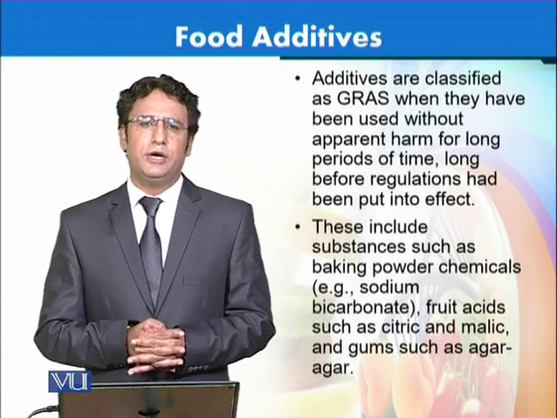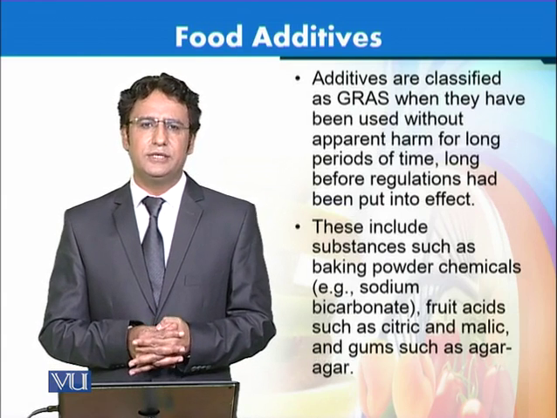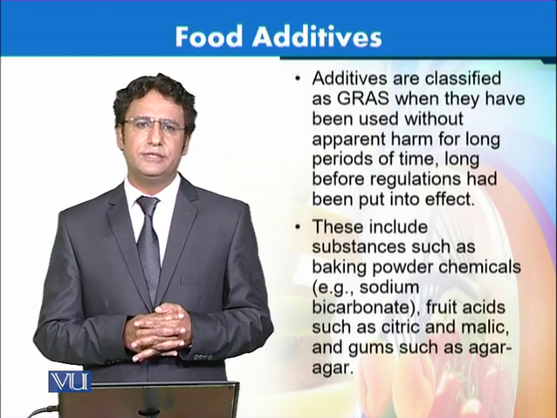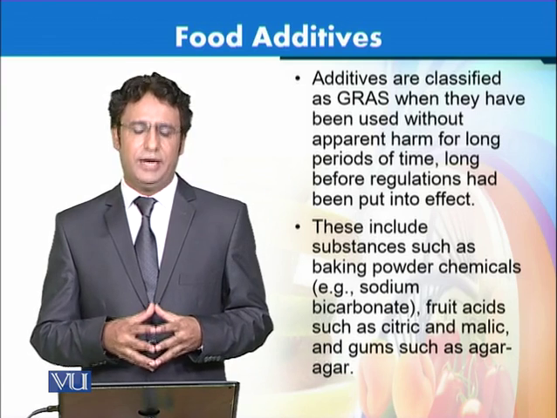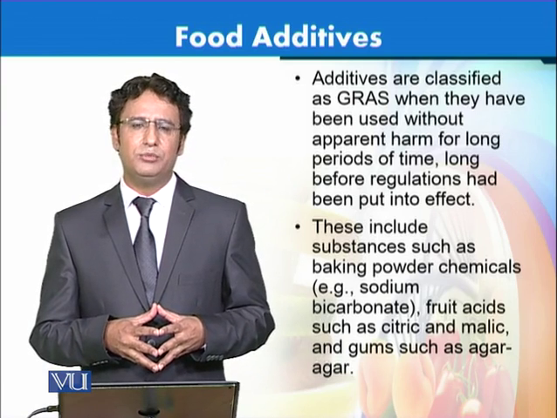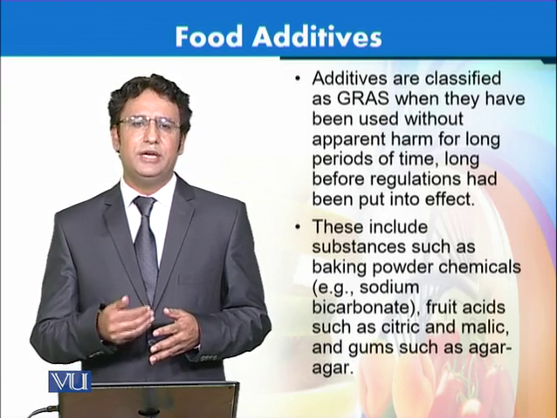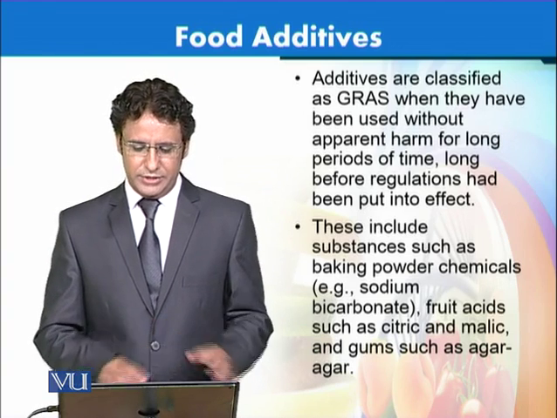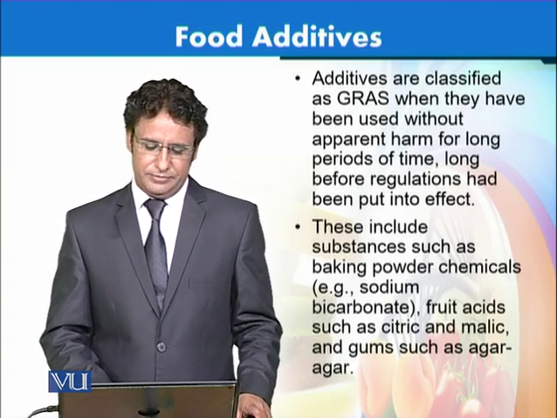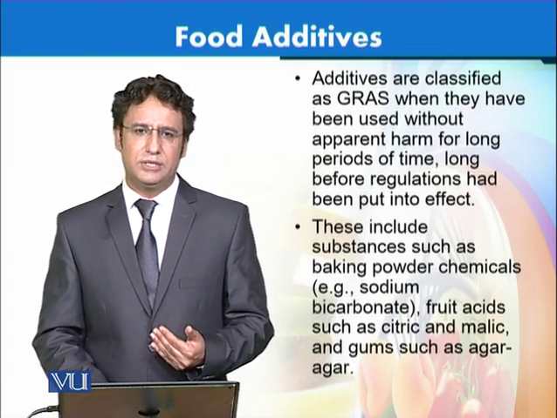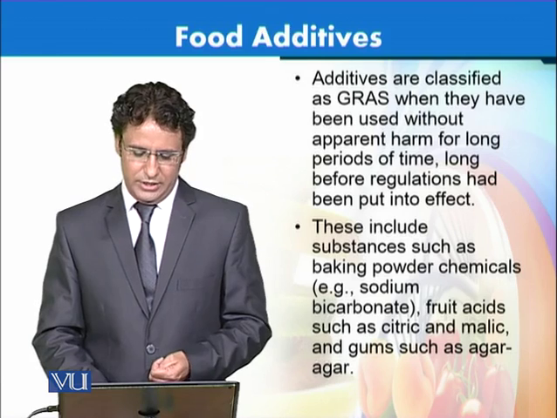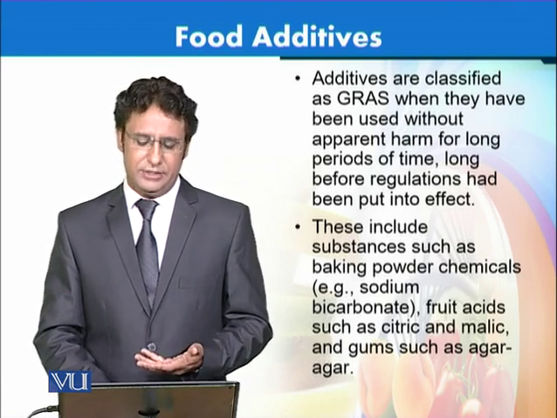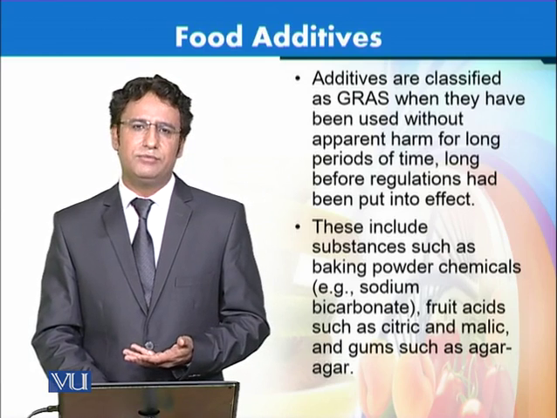There is one terminology called GRAS, that stands for generally recognized as safe. This is a classification of different additives that have been proven to be safe by extensive research and deliberations by the regulatory authorities, and they can be different things such as sodium bicarbonate, different fruit acids such as citric acid or malic acid, or different gums such as agar gum.